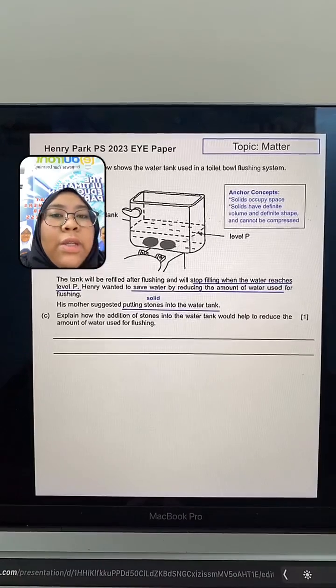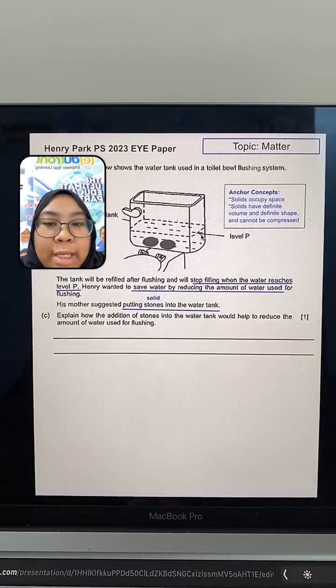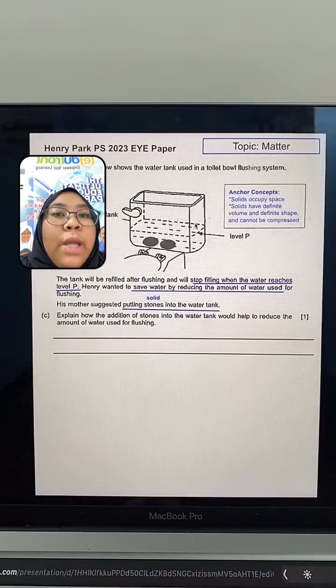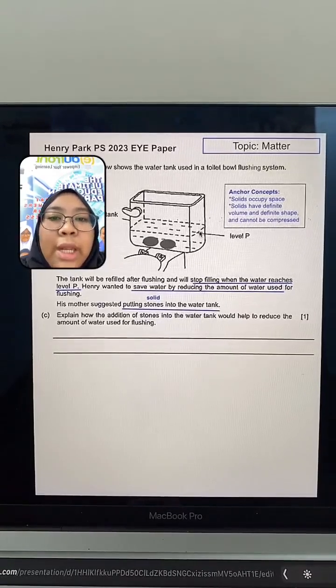Therefore, the amount of water will be much lesser, because it is already occupied by the stone. And when you read the question, it says that the water level will not go beyond level P. So no matter the amount of water you put inside, it will never go beyond level P.